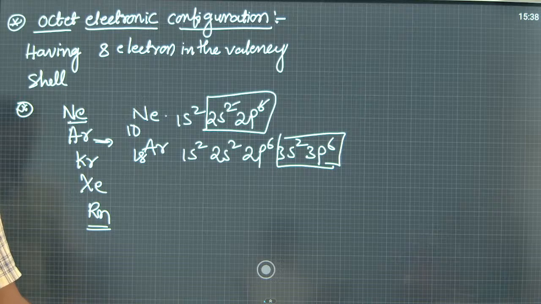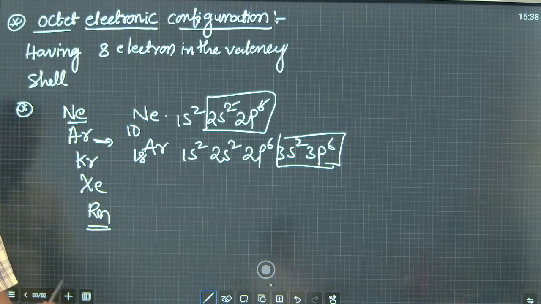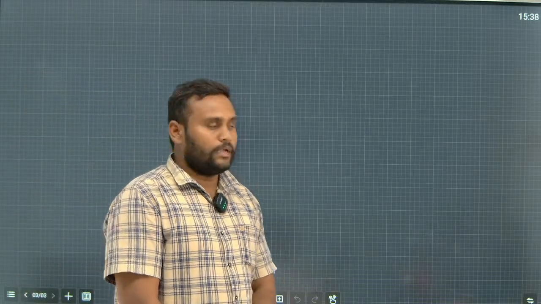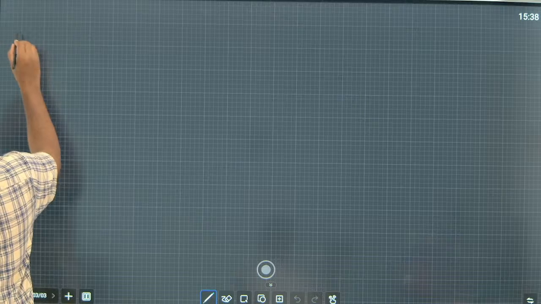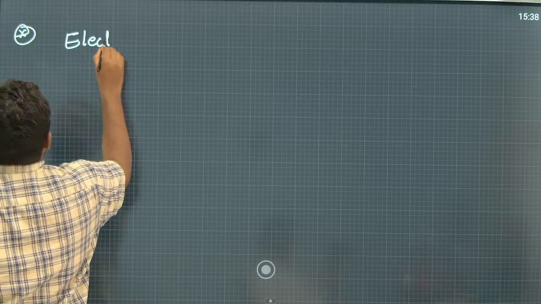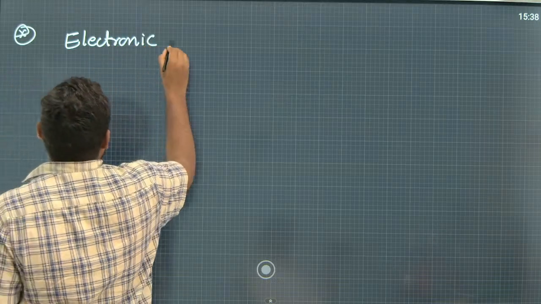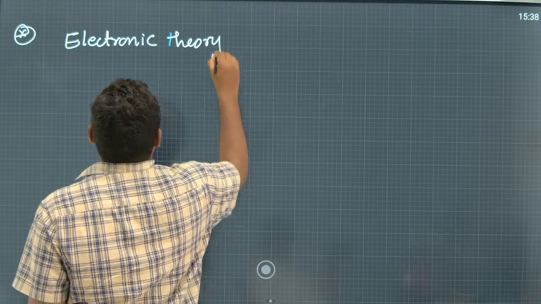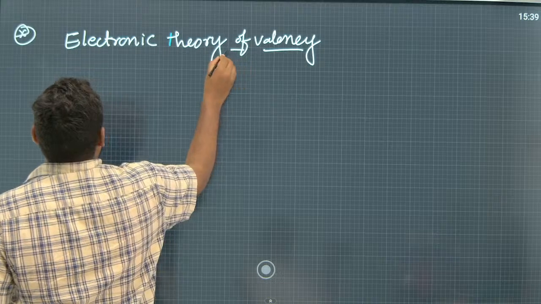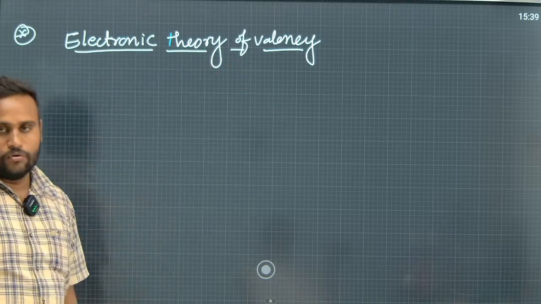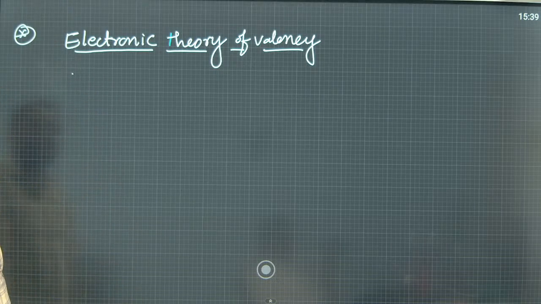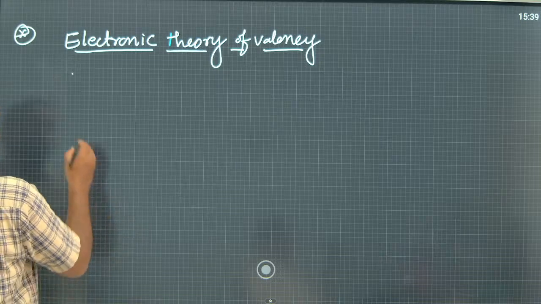Now let us see what theories explain the formation of chemical bonding. There are mainly two kinds. One is the electronic theory of valency, which was proposed by the scientists Kossel and Lewis. It is based on Bohr's atomic model.